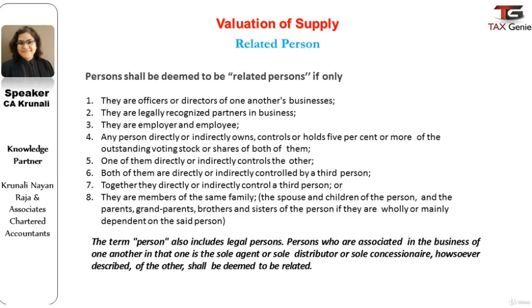One of them directly or indirectly controls the other. Both of them are directly or indirectly controlled by a third person, which means both are subsidiaries of one holding company. Both of them are directly or indirectly controlled by a third person, which means both are, say, franchisees of one single company. Or they are members of the same family, like the spouse and the children of the person, the parents, grandparents, brothers and sisters of the person, if they are wholly or mainly dependent on that person.